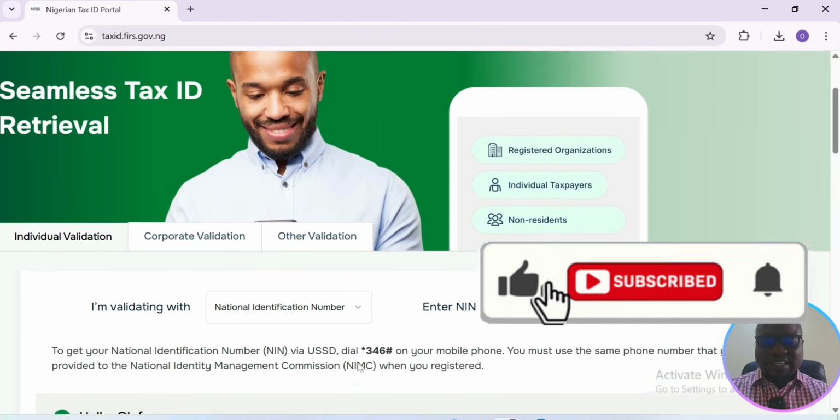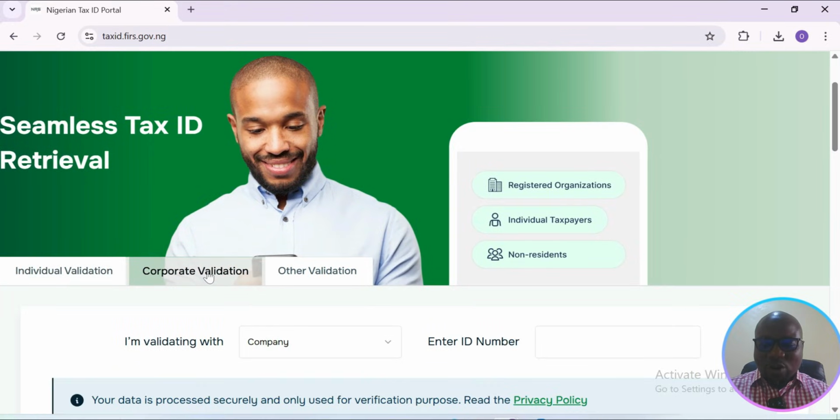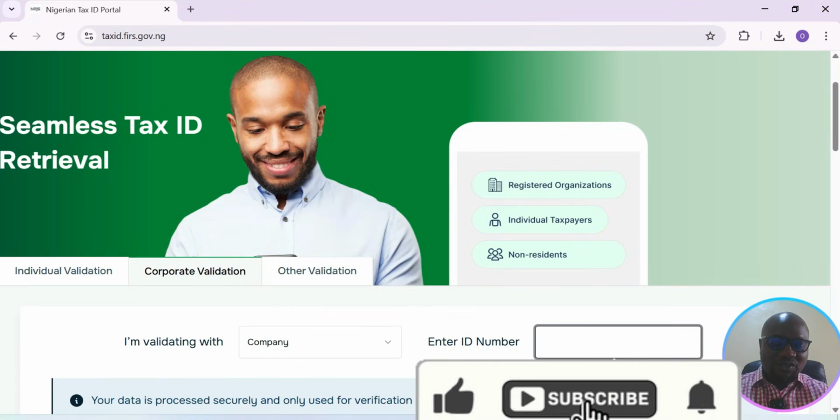Then for companies and business names, you click on corporate validation. "I am validating for" - you see options here. So there's an option for business name, company, incorporated trust, limited partnership, and limited liability partnership. So you select the one that applies to you, and then you enter your ID number. The ID number is the number on your CAC certificate, your certificate of incorporation. That is the number on it. That's what you put here.